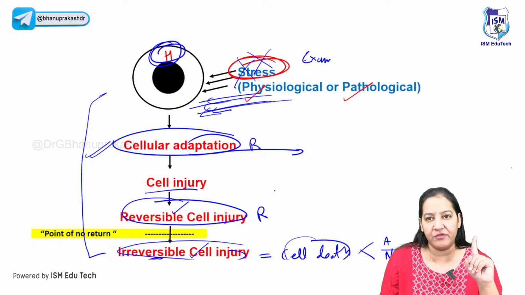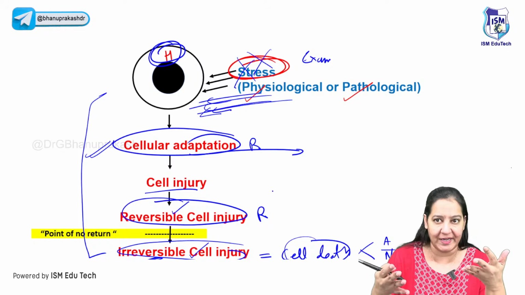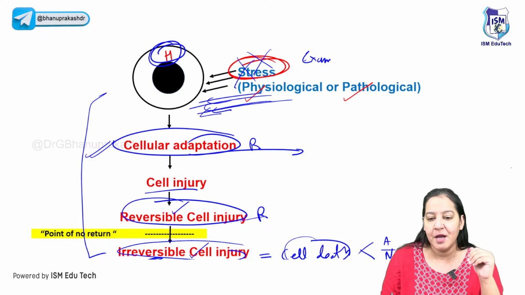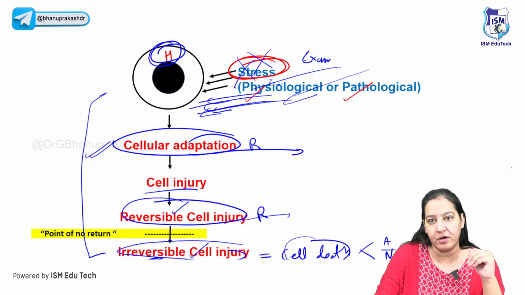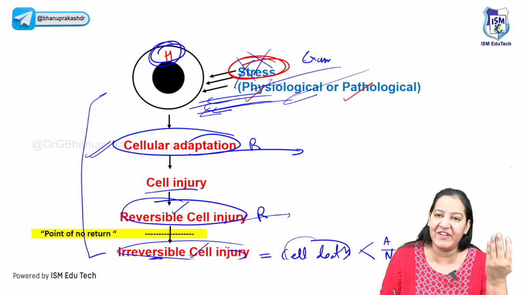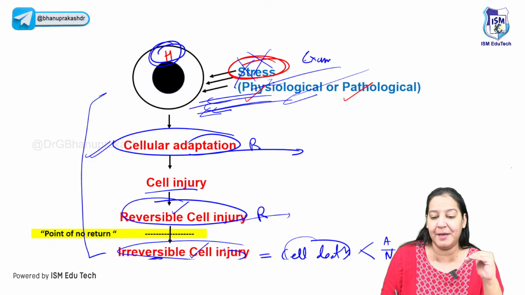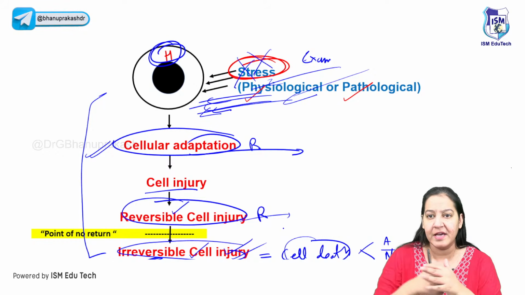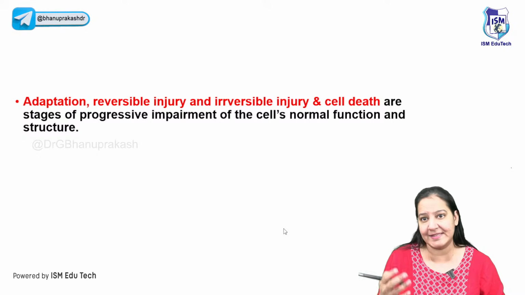But if the exam lasts for 1 month, 2 months, you can do this routine. Daily you can study for 10 to 14 hours. But if the exam lasts forever, imagine what will happen. You may have various diseases due to decreased sleep and all. That is irreversible cell injury or death. So you can understand the sequence like that with an example, right?